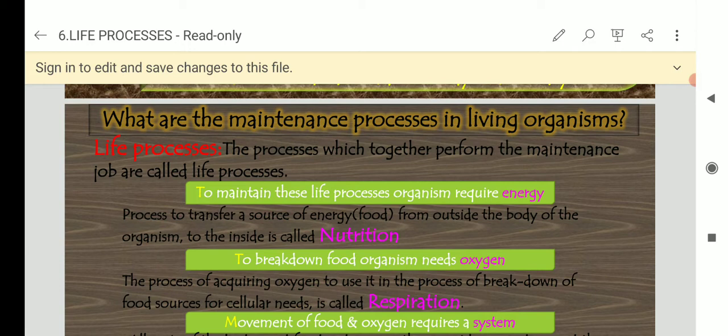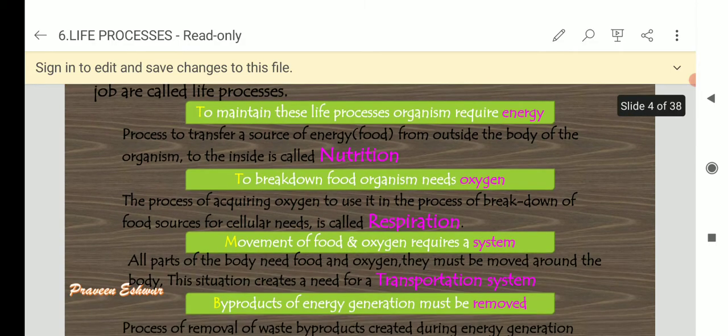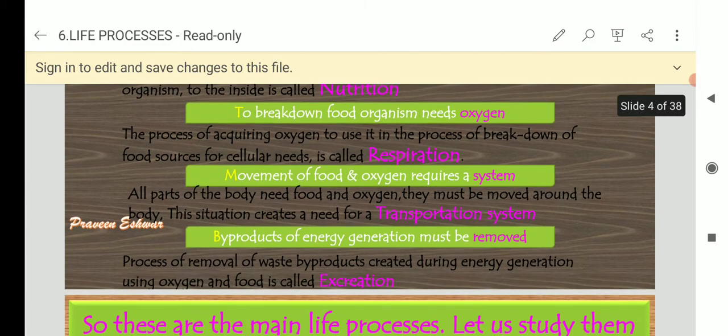So what is the meaning of life process? The processes which together perform the maintenance job are called life processes. To maintain these life processes, organisms require energy. That energy from outside the body of the organism to the inside is called nutrition. Then to break down food, organisms need oxygen, that is called respiration, and movement of food and oxygen requires a system that is called transportation, and byproducts of energy generation must be removed, that is called excretion.